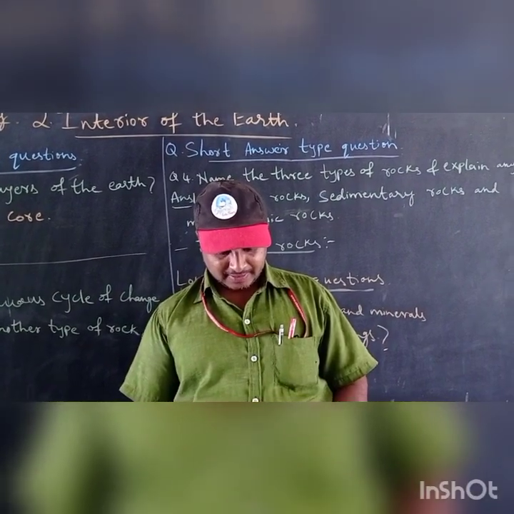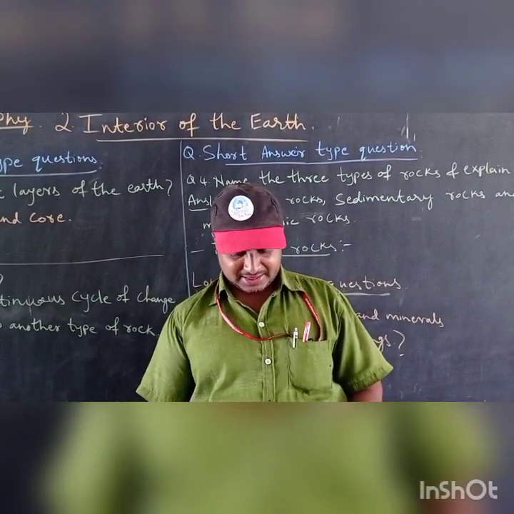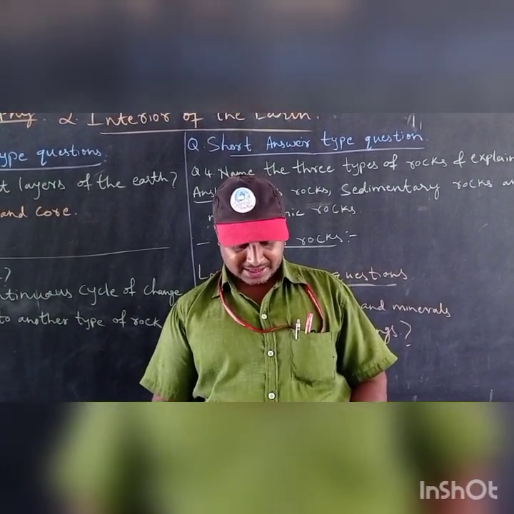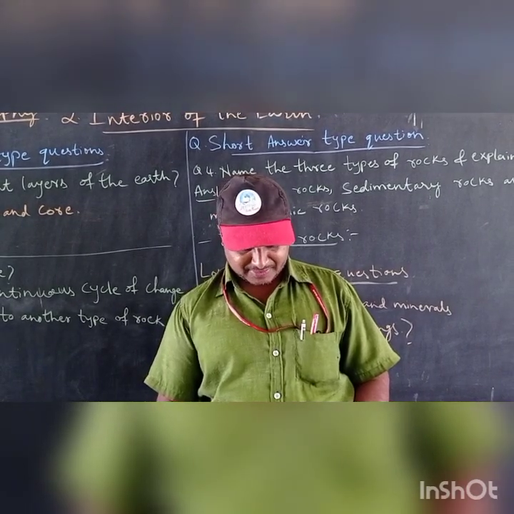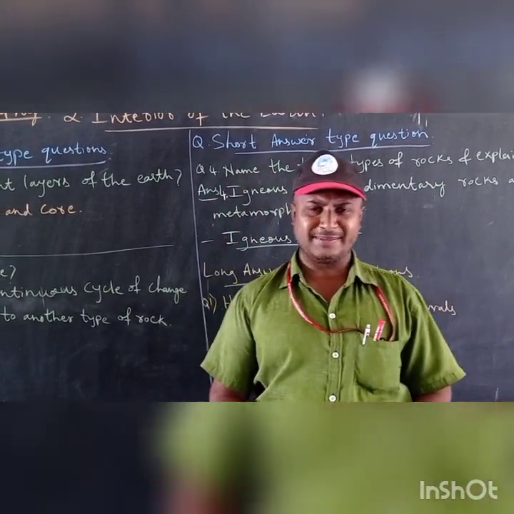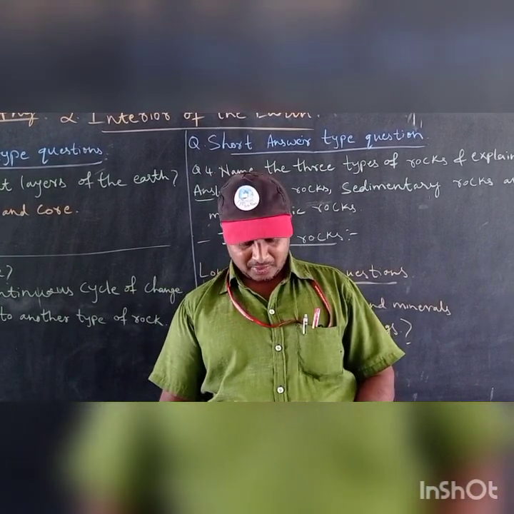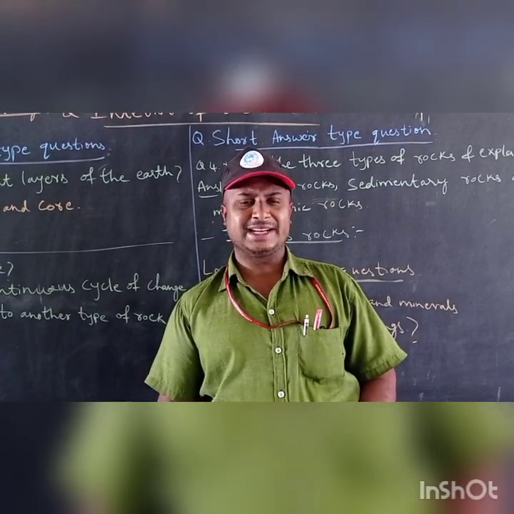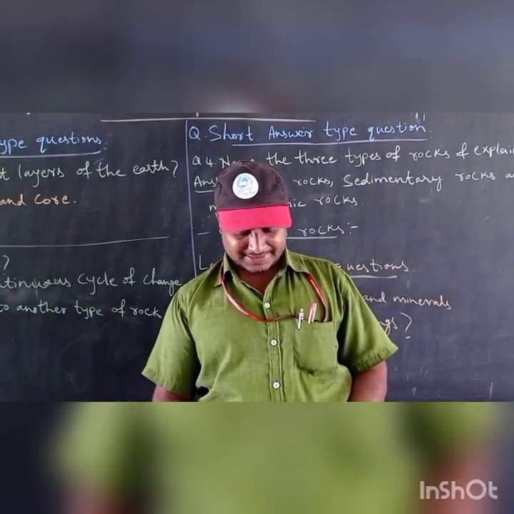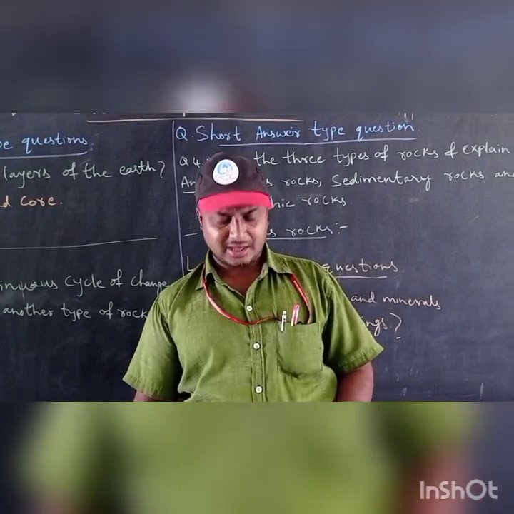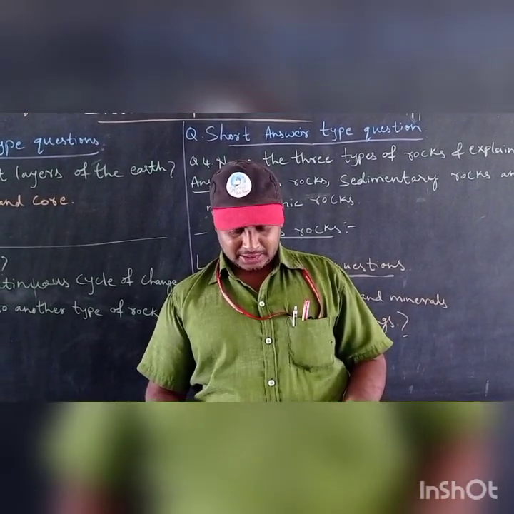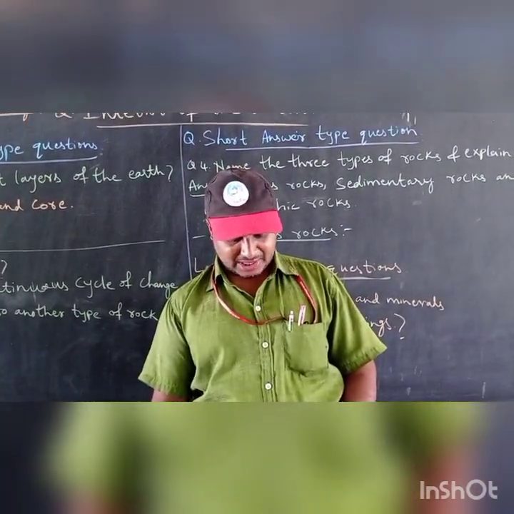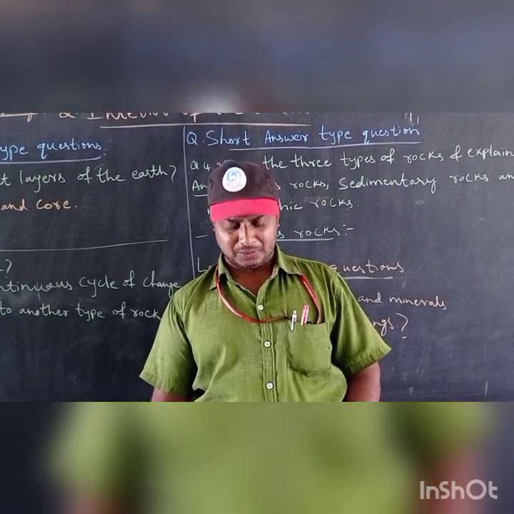First point, these are used for making buildings, roads, bridges, houses, etc. Second point, potash and phosphate are used as a source of chemicals that are found in sedimentary rocks. Third, minerals are used in preparing a number of things like computers, sunglasses, cans, pencils, slates, etc. Next point, coal, petroleum and natural gas are used as fuel.